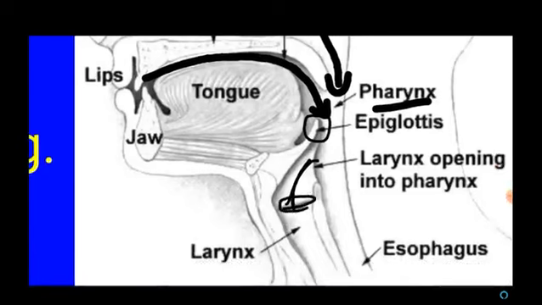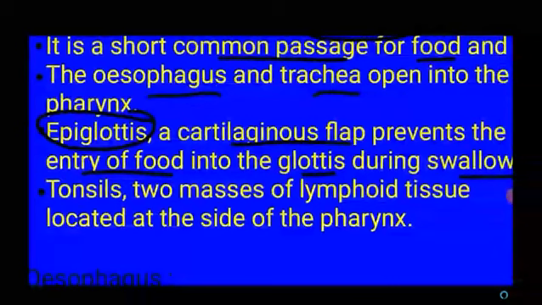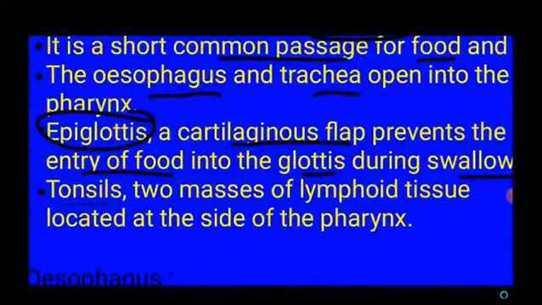At the time of swallowing, this will close this region, thereby preventing the entry of food into the trachea or windpipe. And along with that, there are tonsils, which are masses of lymphoid tissue located at the side of the pharynx.